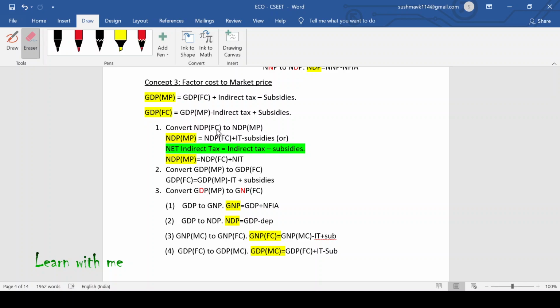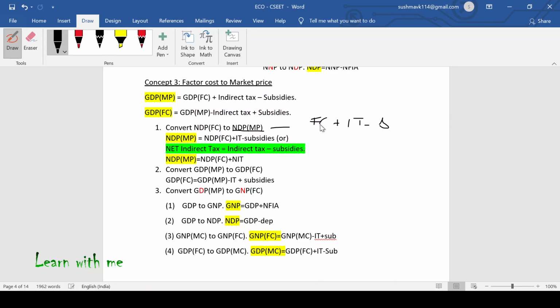NDP is common, only the difference is factor cost and market price. So by using NDP at factor cost, what do you have to do? Now, if you have to calculate NDP at market price, will you add subsidy or deduct subsidy? Of course, I will deduct subsidy. Now, what will happen to the indirect tax? You have to add it to the factor cost. Correct, right?